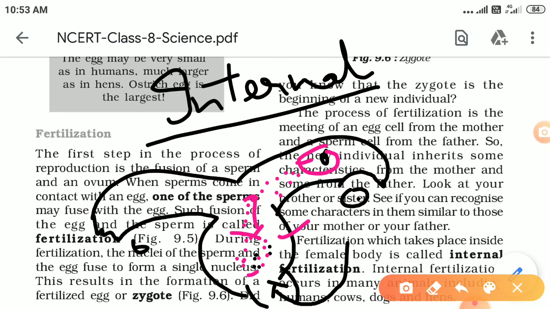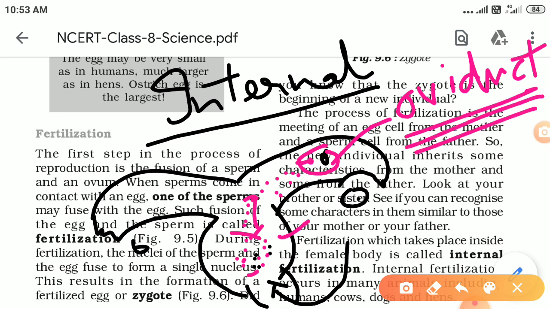So here the fusion of egg and sperm is called fertilization, and it takes place in the oviduct of the female. So this is called internal fertilization. So what is internal fertilization? The fertilization which takes place inside the body of the female, in the oviduct.